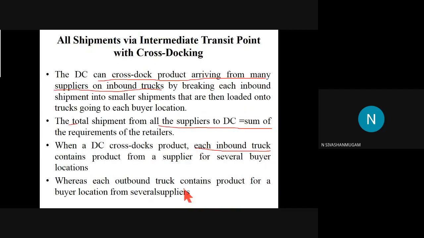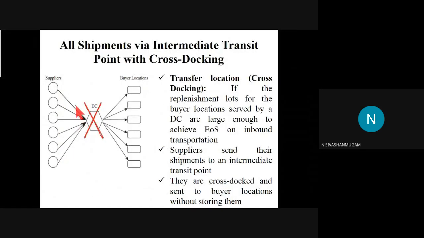Whereas each outbound truck contains product for a buyer location from several suppliers. Do you understand the meaning? Here the inbound will have the goods required for all the buyers. And if I consider one outbound, it may have the goods supplied by many inbound, that is, by different suppliers.